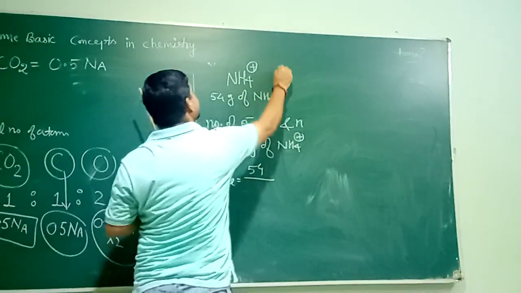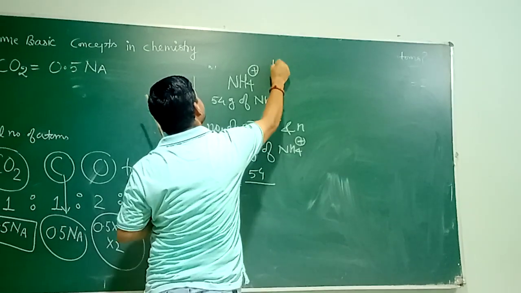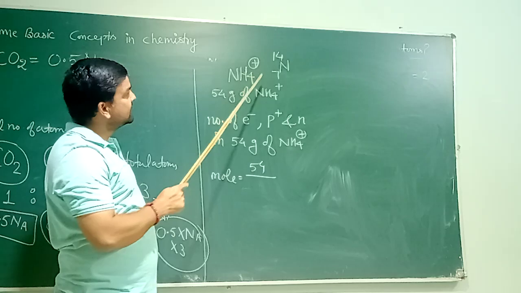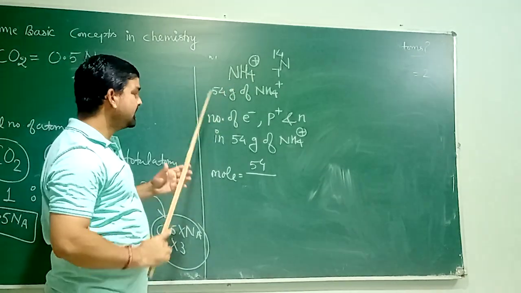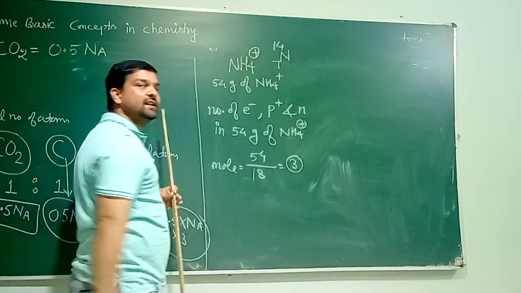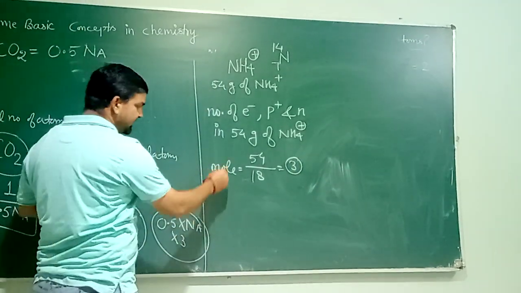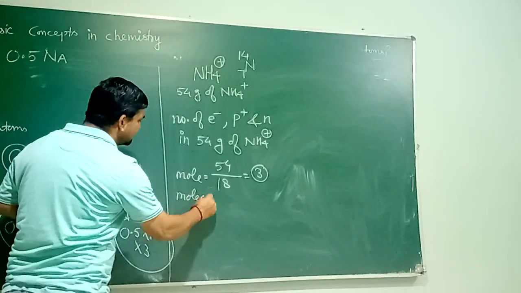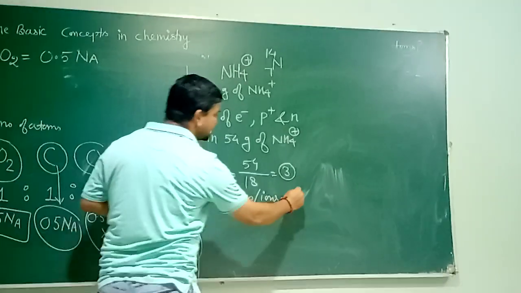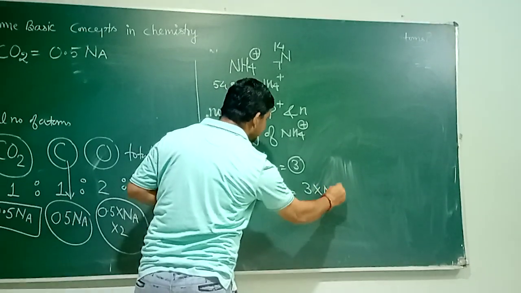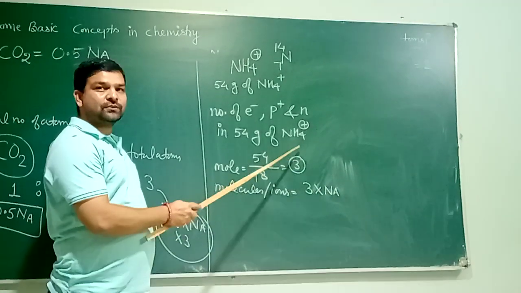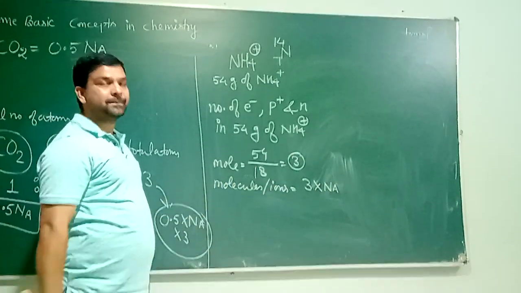The symbol of nitrogen, I hope you prepared. I have sent a sheet to you. Gram atomic mass of nitrogen is 14, 1 for each hydrogen atom. Therefore, it is total 18. Number of moles are 3. Because number of moles are 3, number of ions equals to 3 into Na, as we did earlier. 1 mole equals to Na, so 3 moles equals to 3 Na.